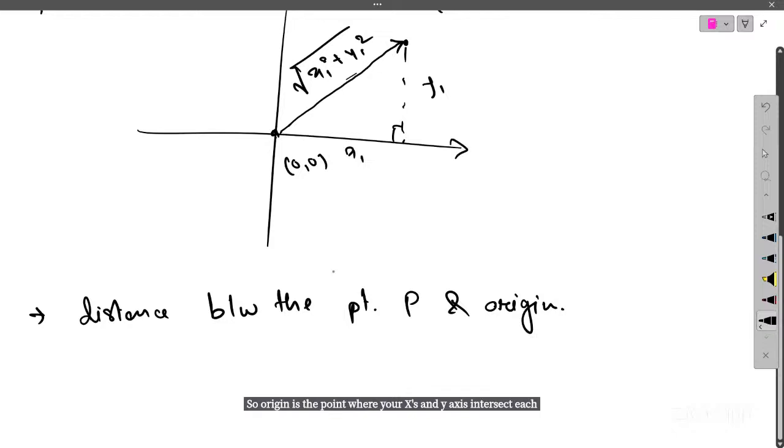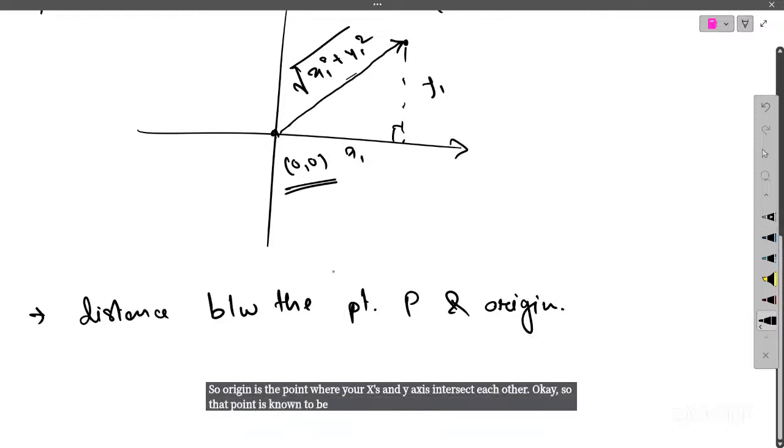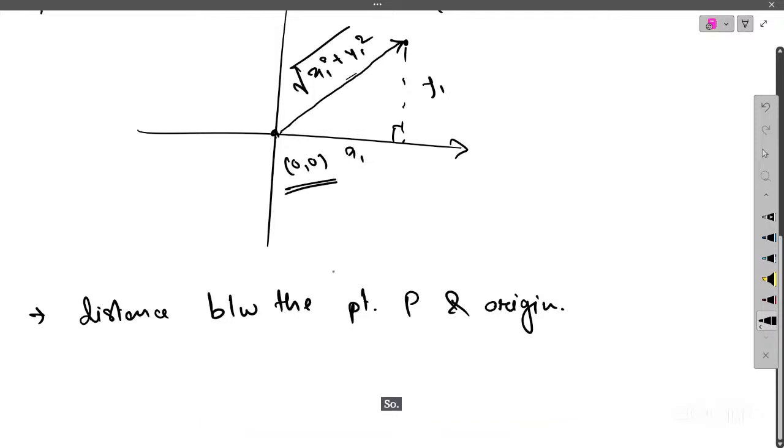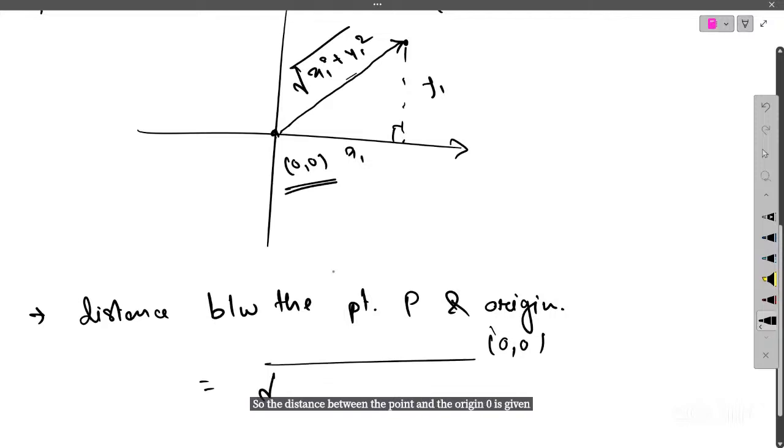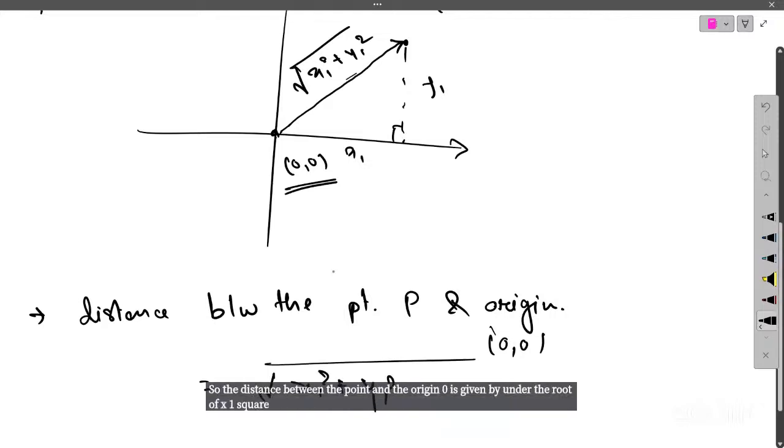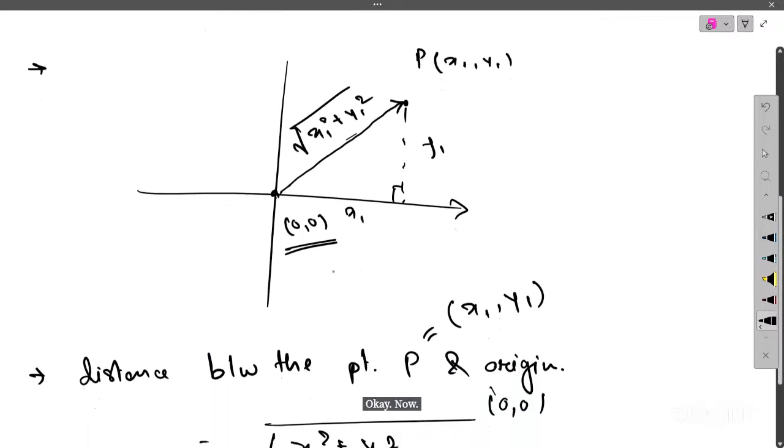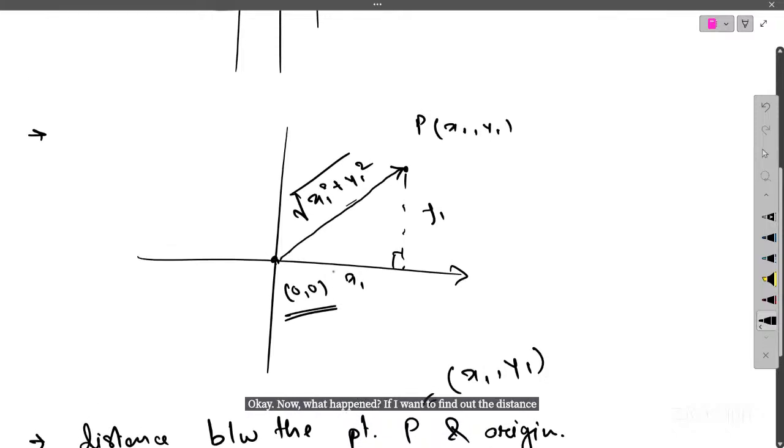Okay, so that point is known to be the origin, and the coordinate of that point we associate to be 0, 0. So the distance between the point P and the origin 0, 0 is given by under the root of x1 square plus y1 square, where the coordinate of point P is x1 and y1. Now, what happens if I want to find out the distance between any two points, except the origin?